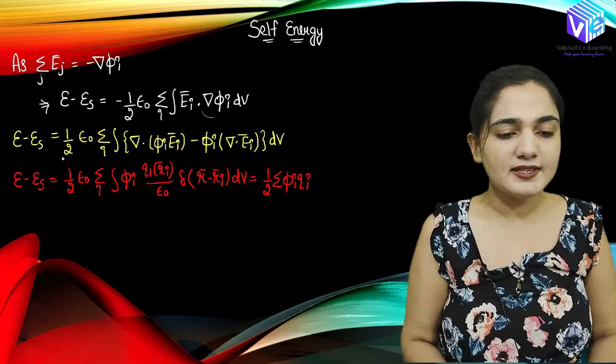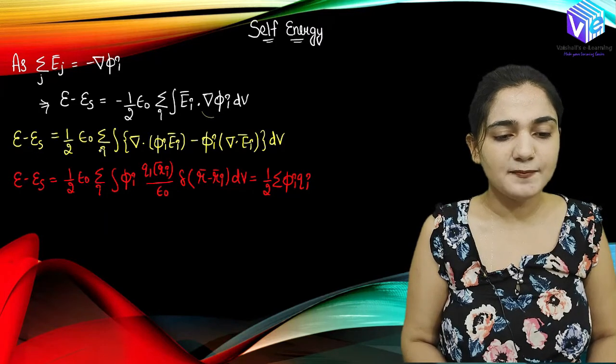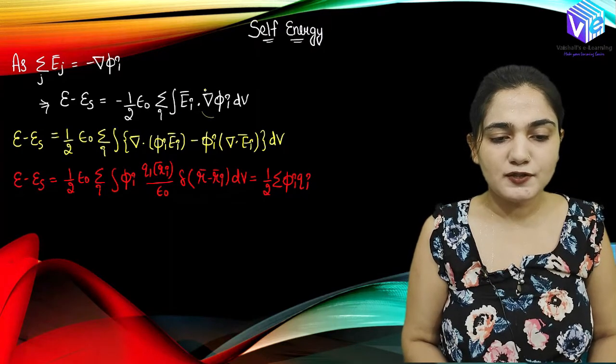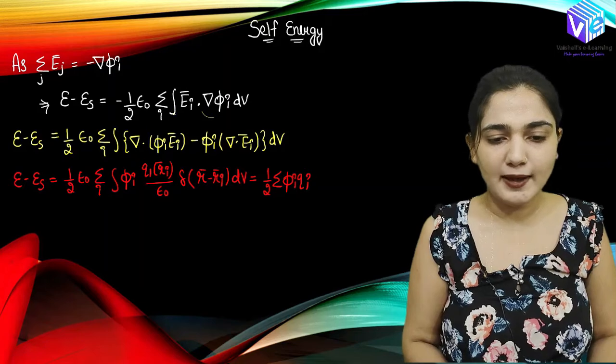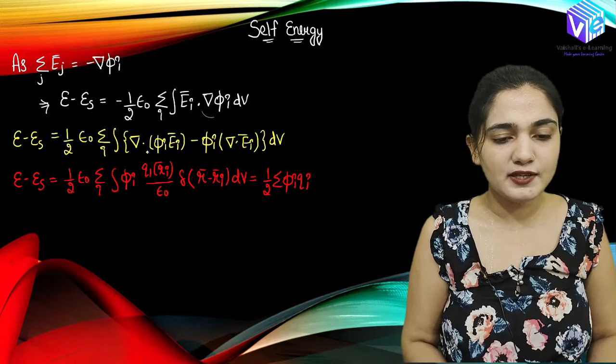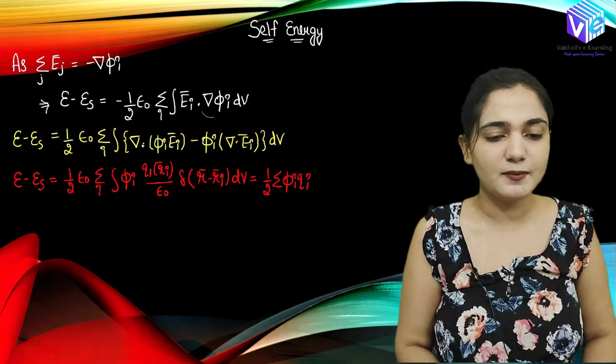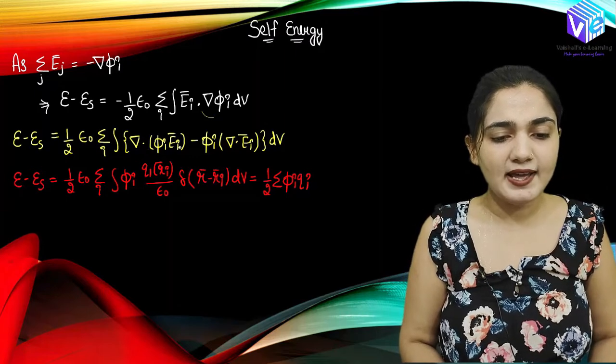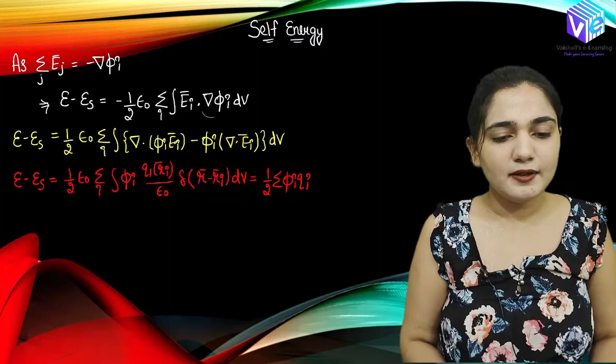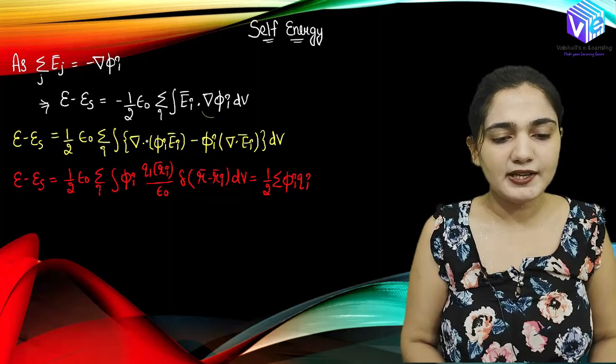Now we have del dot, because here we are using the identity of the divergence. After using the identity of the divergence, we will have del dot phi i Ei, and again the volume integration.